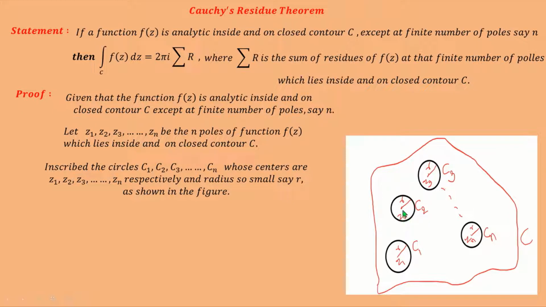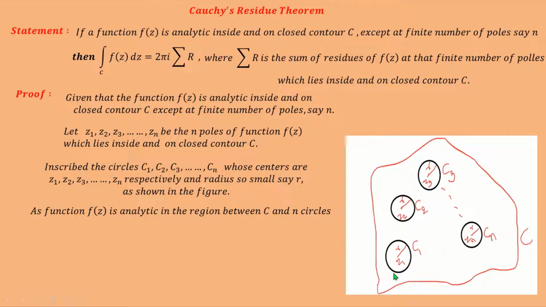Circle C2 whose center is Z2, radius r. Circle C3 whose center is Z3, radius r, and continuing this way, the nth circle Cn whose center is Zn and radius r. Here we observe that the function f of z is analytic in the region between this closed contour C and these n circles C1, C2, C3, ..., Cn.